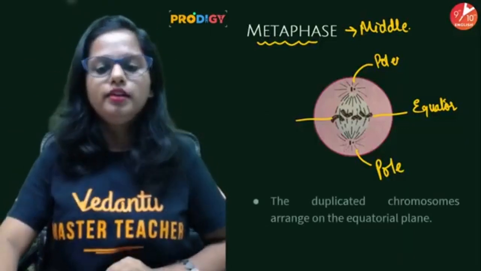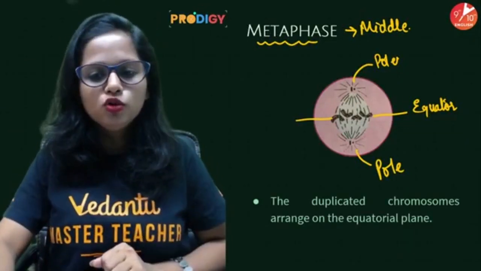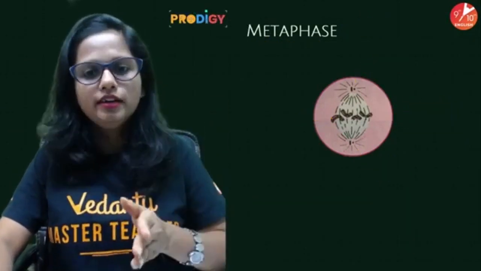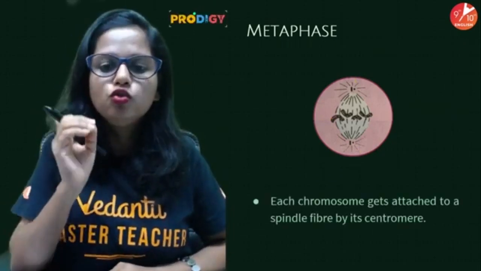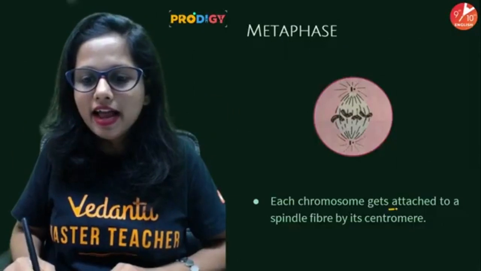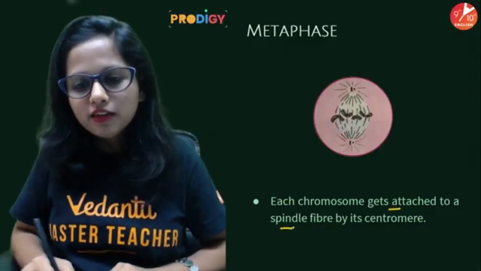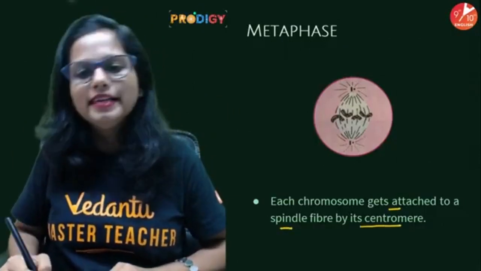Now these duplicated chromosomes have been aligned. What next? The next point is that each chromosome gets attached to a spindle fiber by its centromere.